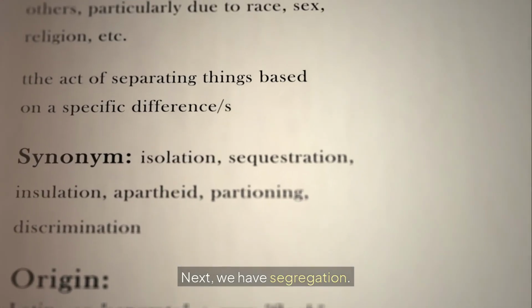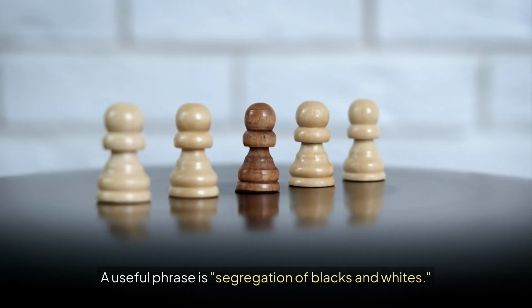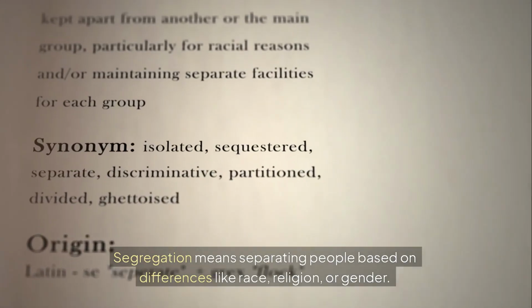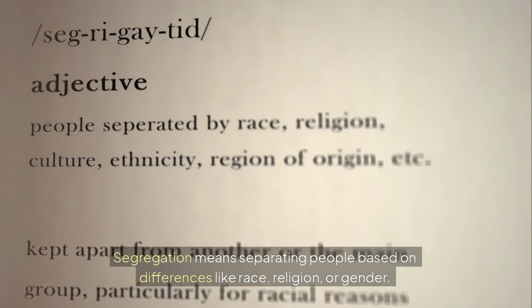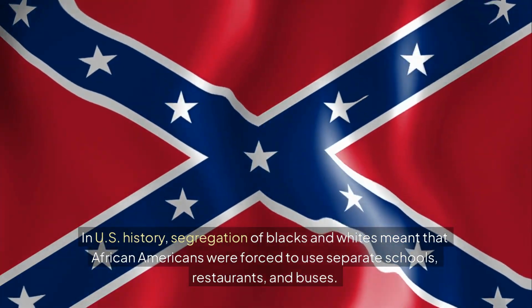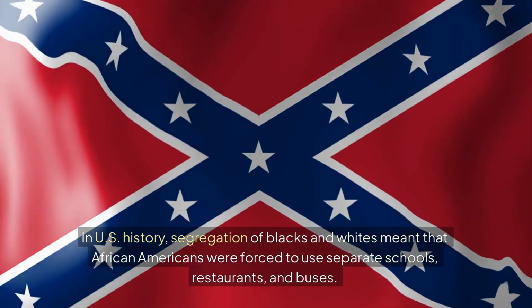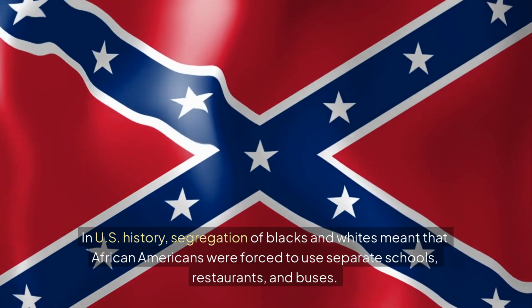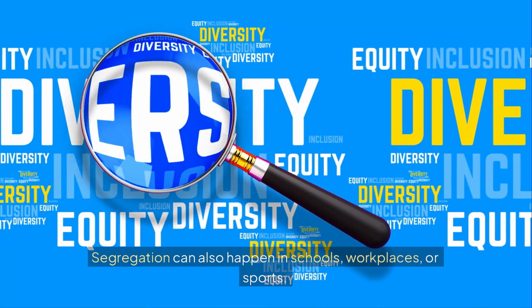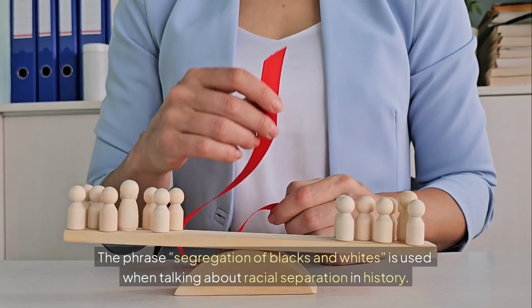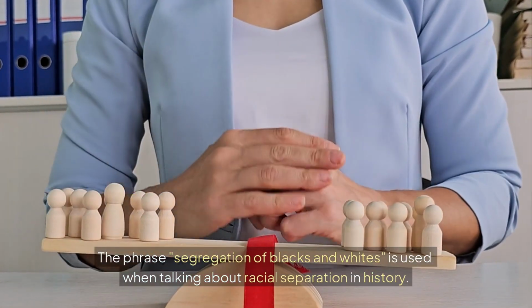Next, we have segregation. A useful phrase is segregation of blacks and whites. Segregation means separating people based on differences like race, religion, or gender. In U.S. history, segregation of blacks and whites meant that African Americans were forced to use separate schools, restaurants, and buses. Segregation can also happen in schools, workplaces, or sports. The phrase segregation of blacks and whites is used when talking about racial separation in history.